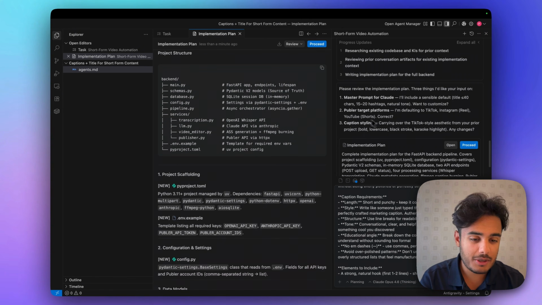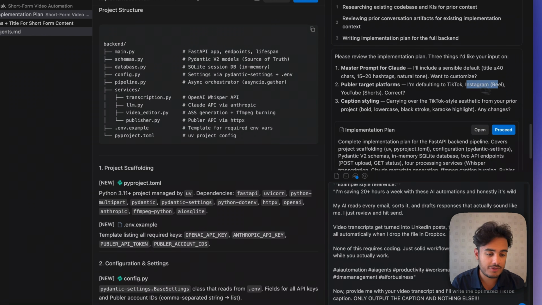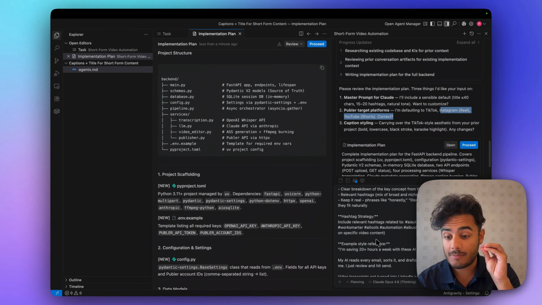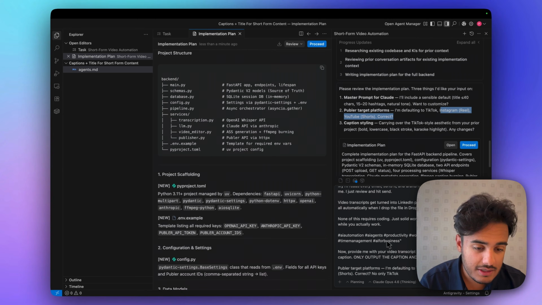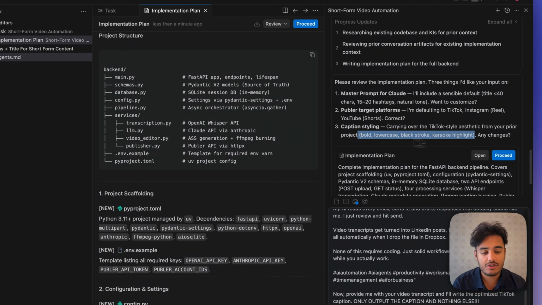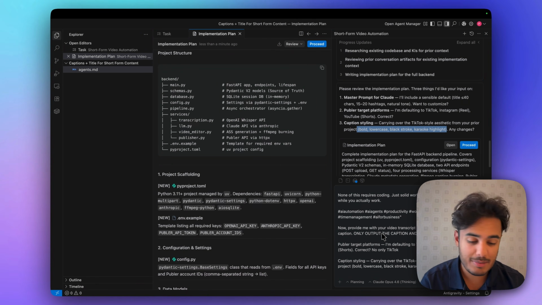Cool. Second thing I wanted was public target platforms. For now, I'm just going to use TikTok, and then we can obviously add Instagram and YouTube Shorts later if we want to. I'm just going to make it post to TikTok for now. Last thing is it wanted caption styling. I already mentioned the caption styling, so it's just bold, lowercase, black stroke, karaoke highlight. I think that's all absolutely perfect.